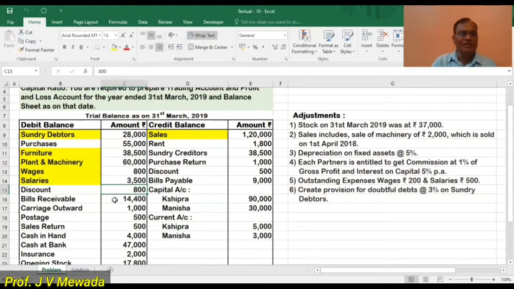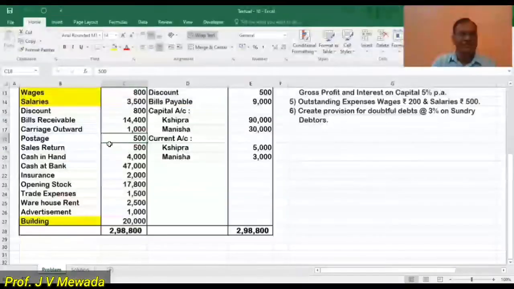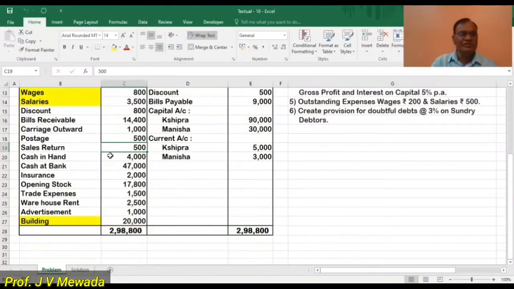Discount, profit and loss debit. Bills receivable, asset. Carriage outward, profit and loss debit. Postage, profit and loss debit. Sales return, minus from the sales. Cash in hand is assets, cash at bank is assets. Insurance, profit and loss debit. Opening stock, trading account debit. Trade expense, profit and loss debit. Warehouse rent, profit and loss debit. Advertisement, profit and loss debit. Building, assets.